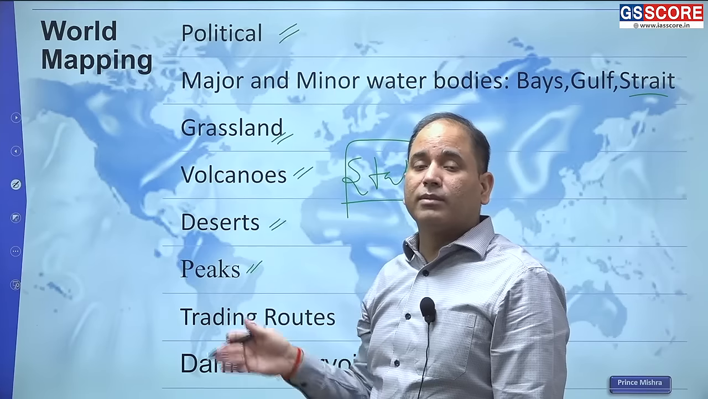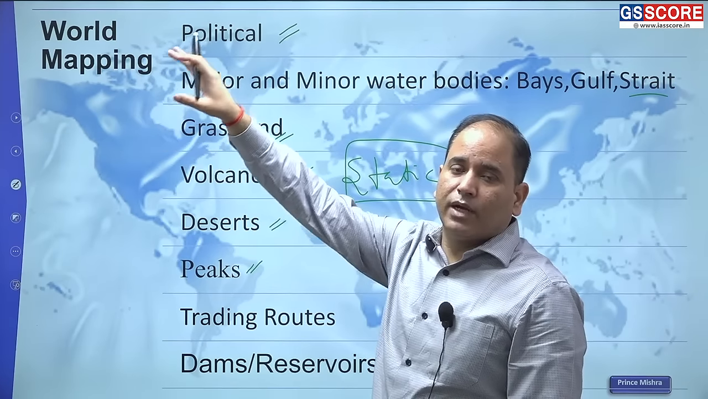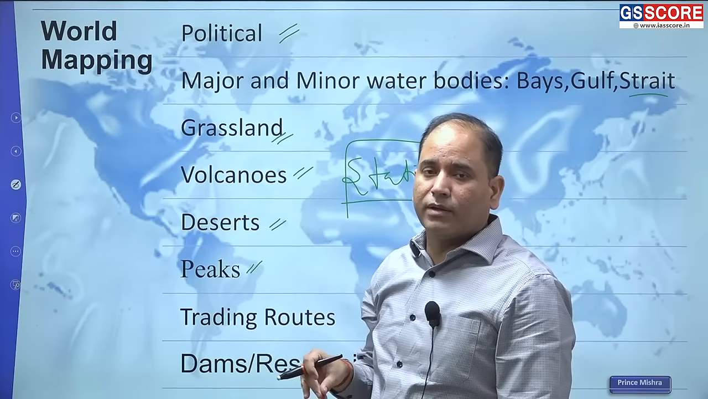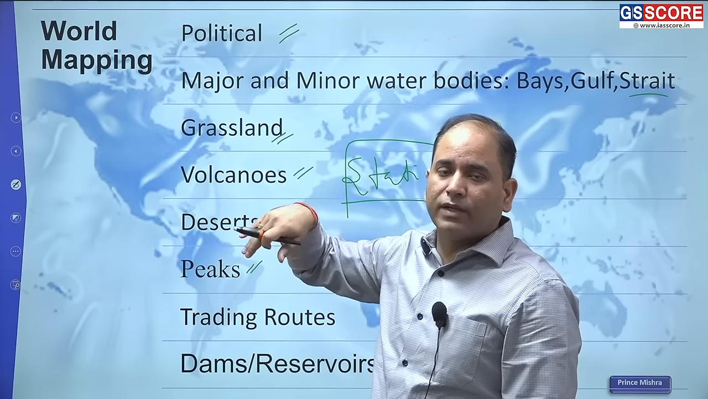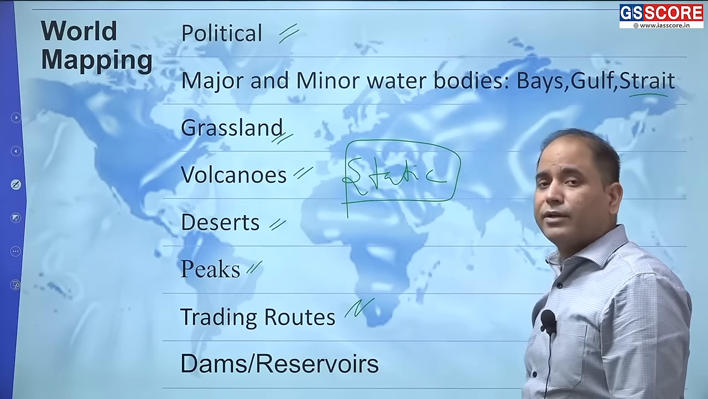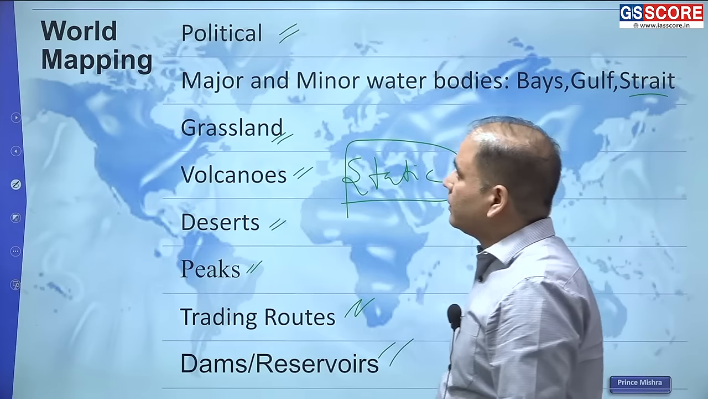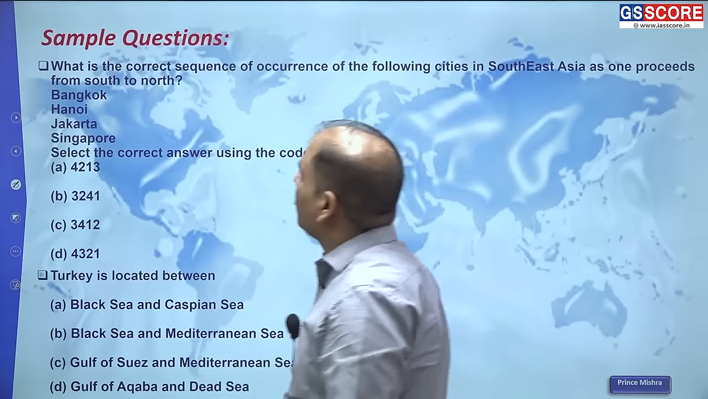Also try to look at some of the peaks, for example Kilimanjaro and the Himalayan Mount Everest, and whether Mount Everest is north of Kilimanjaro or south of Kilimanjaro. Major trading routes, major dams, reservoirs. All these you need to focus on.